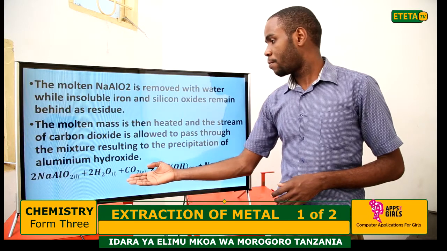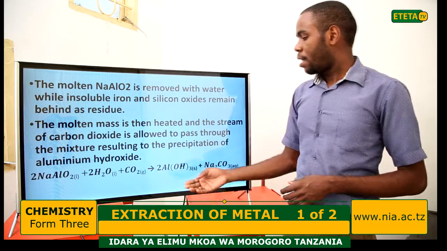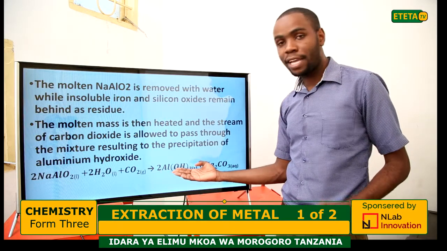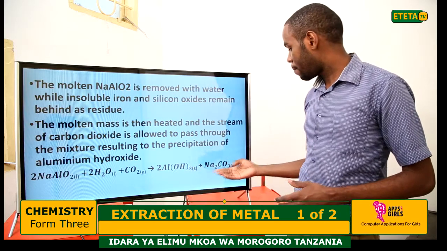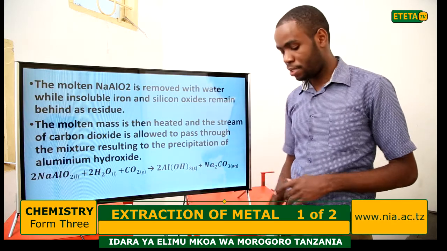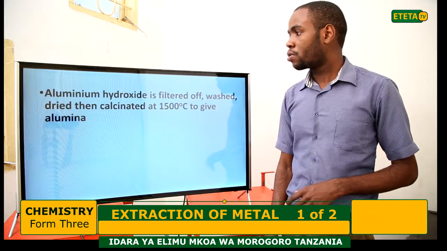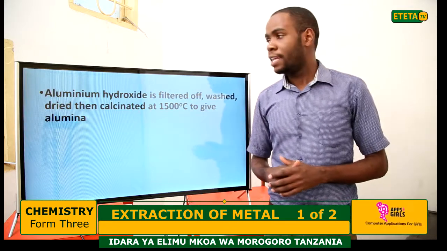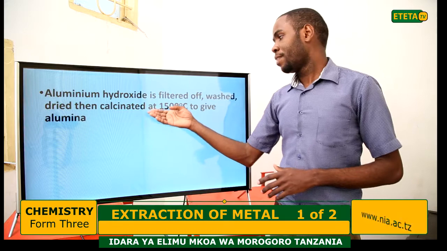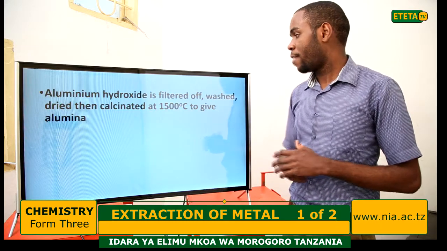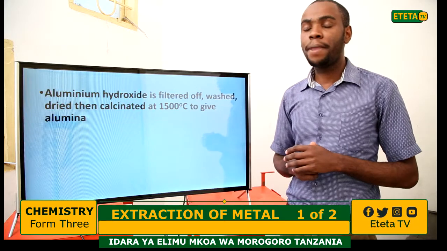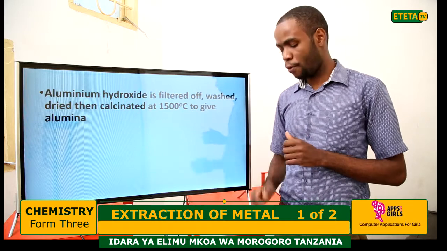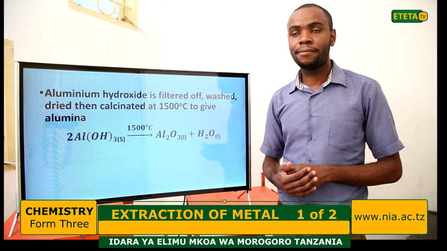Once we allow the stream of carbon dioxide to pass through, what is formed there is aluminium hydroxide, which is a precipitate, and sodium carbonate, which is in aqueous form. The aluminium hydroxide formed there is filtered off, washed, dried, then calcinated at 1,500 degrees centigrade to give alumina. This is how the alumina is formed, and the reaction will be like this one.